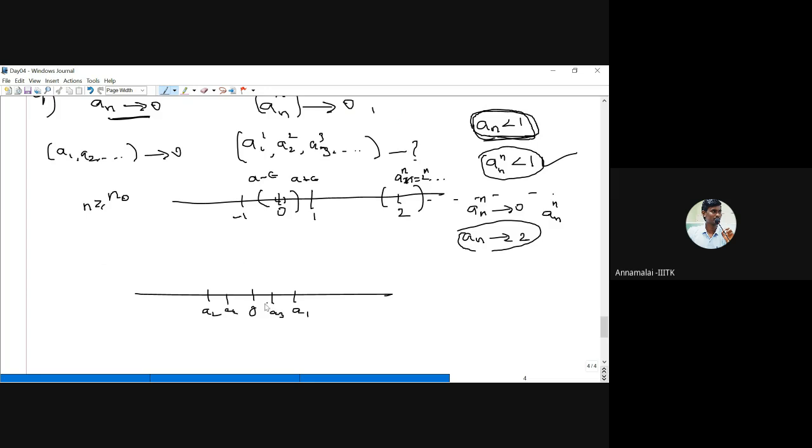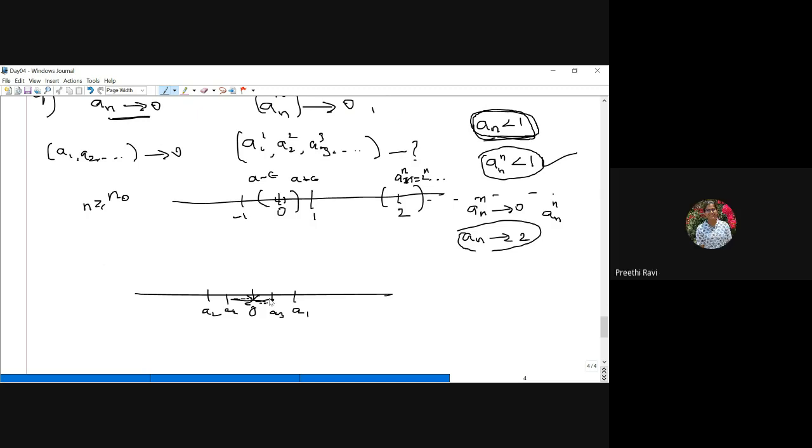So anyway, we can approach from this direction also. It need not be increasing or decreasing. Anyway, it approaches 0. So a sequence that converges to 0 doesn't have to be a decreasing sequence. Maybe it contains both increasing and decreasing terms. Finally, this side also approaches 0. So finally, every sequence approaches 0, that is, around 0.